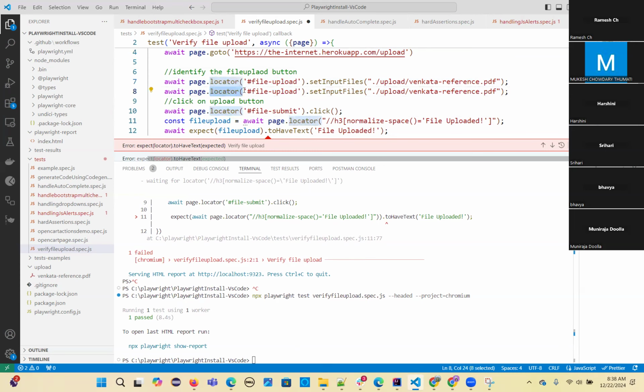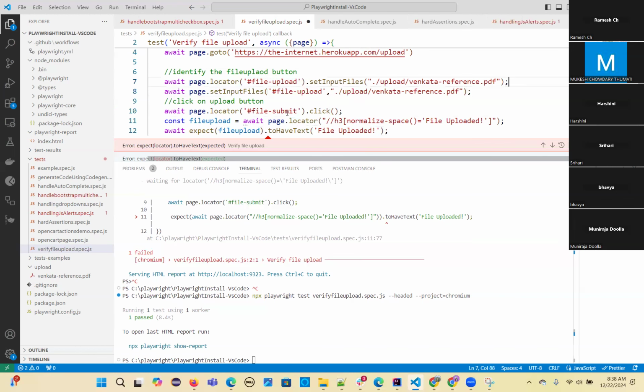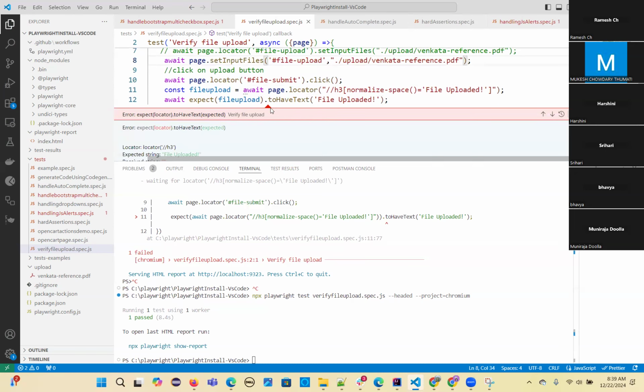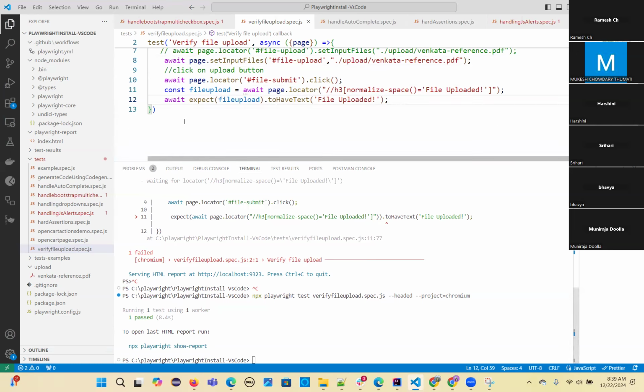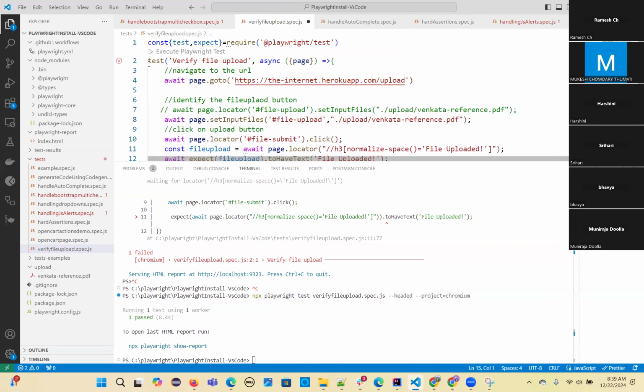Page dot set input files. So you know all this process, right? We did it multiple times. So directly you are calling the set input files method. If you are giving this one and this one, multiple things, you can try this and upload multiple files. Let's see why it is giving an error again. Yeah. So now multiple files upload.